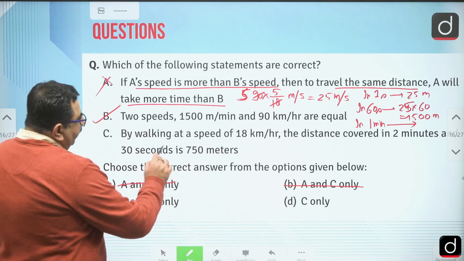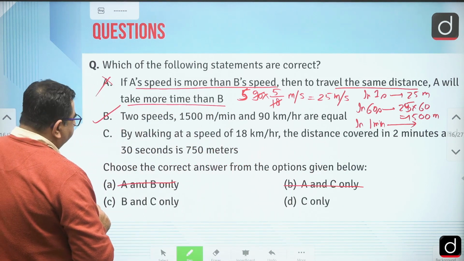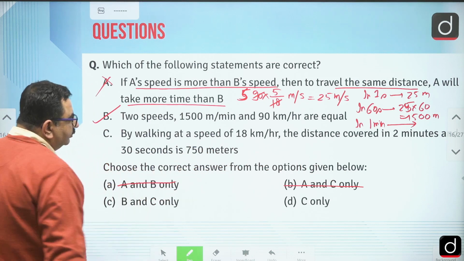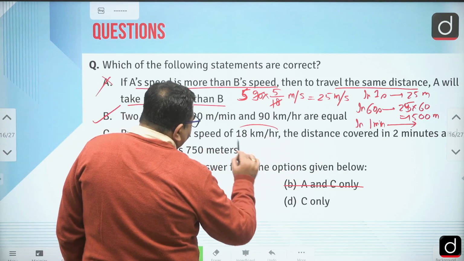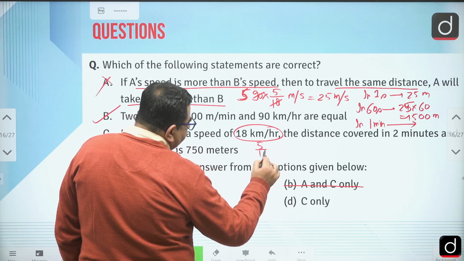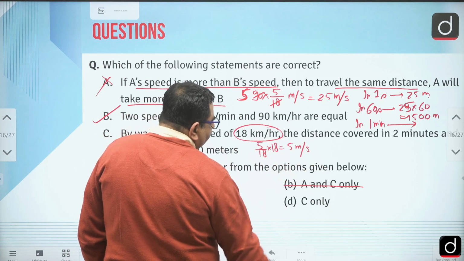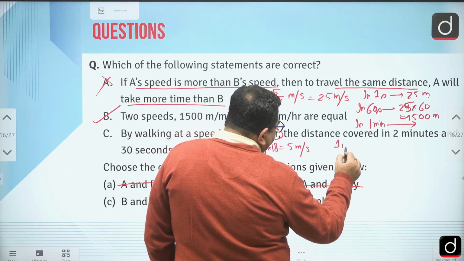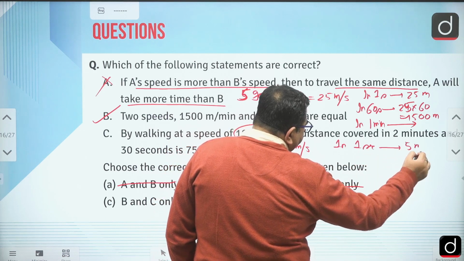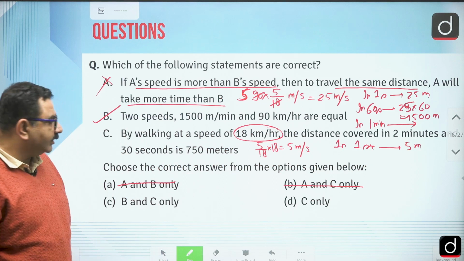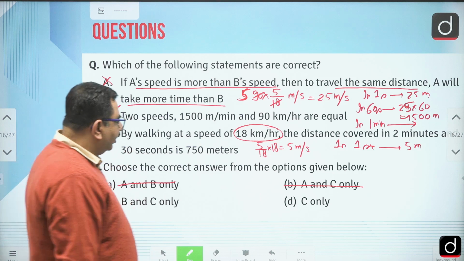Now, by walking at a speed of 18 km per hour, the distance covered in 2 minutes and 30 seconds is 750 meters. First of all, we can convert this to meter per second by multiplying with 5 by 18, so 5 meter per second. In 1 second it covers 5 meters. 2 minutes and 30 seconds means 150 seconds: 2 minutes is 60, 60, that is 120, and 30.